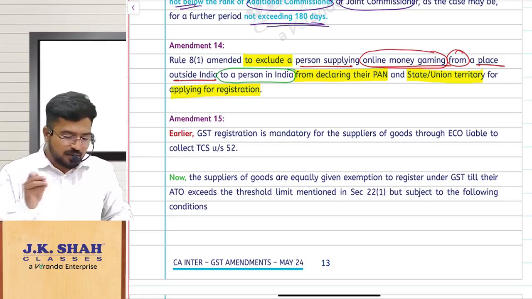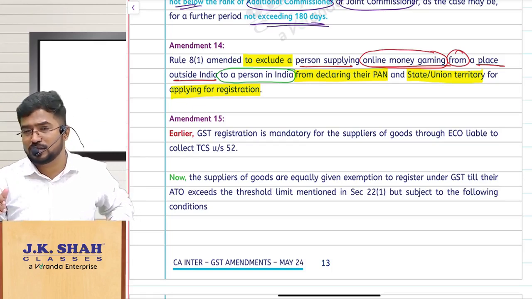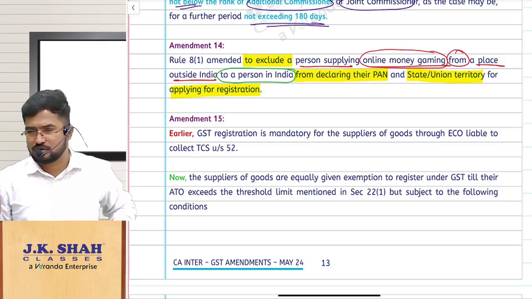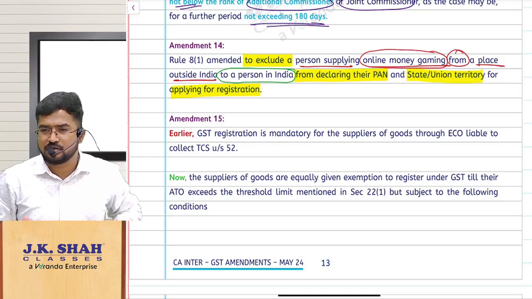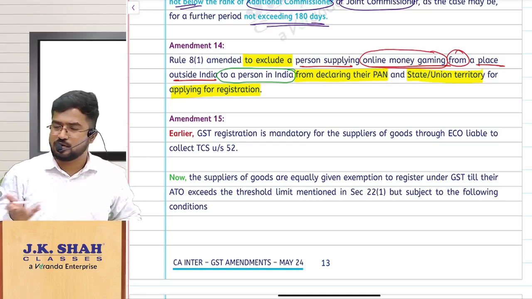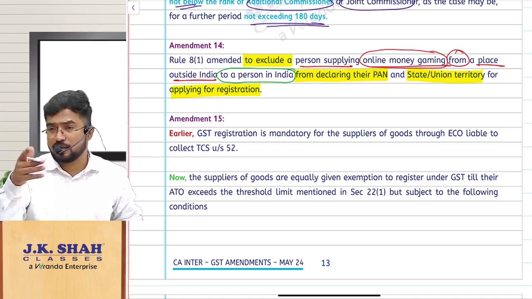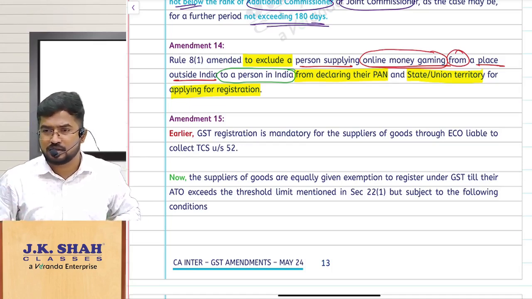The amendment is just being brought in because online money gaming was recently removed from Schedule 3. So the respective amendments have been made, that's all. Nothing major, a simple amendment. So you are supplying online money gaming from outside India to a person in India. That means you have to take registration in India, right? Otherwise I will ban your online money gaming platform. You know, in India we can ban anything.